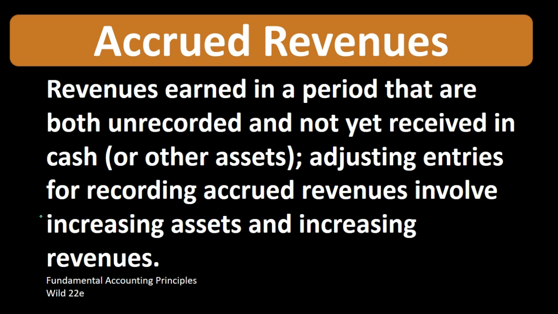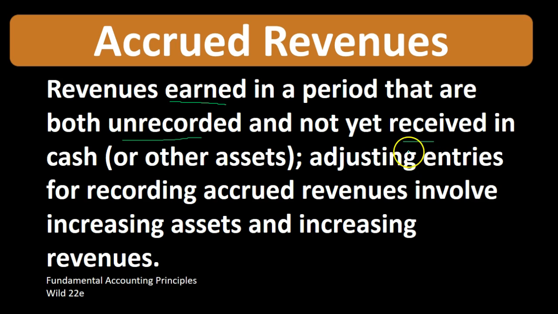Let's break this down a bit. Accrued revenues means that we have earned the revenue. So we have done the work. When do we earn revenue under the revenue recognition principle? When we do the work. So we've done the work, we've earned the revenue, but it has not yet been recorded. We haven't recorded it in our books. There's been no journal entry related to it, and we have not received compensation.